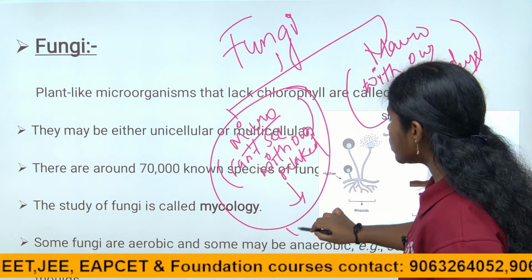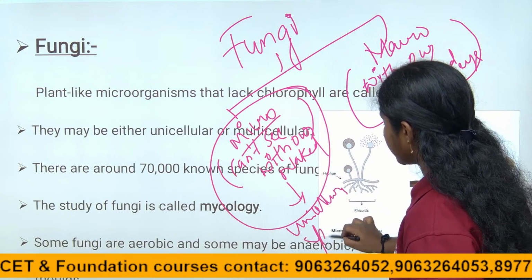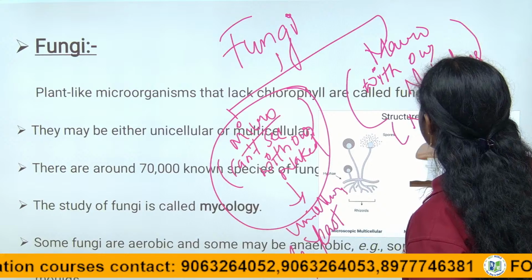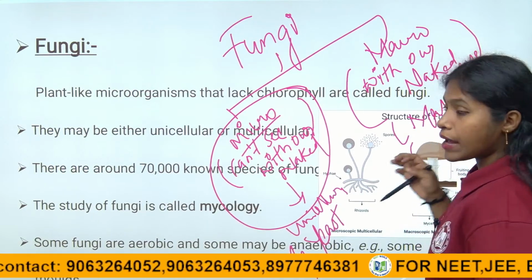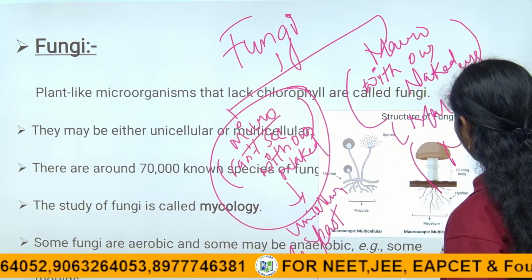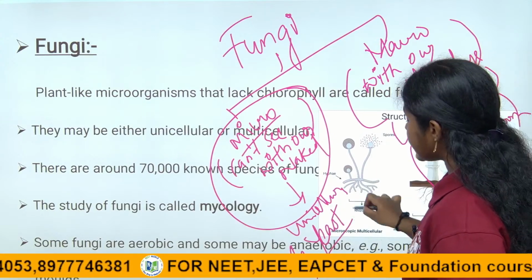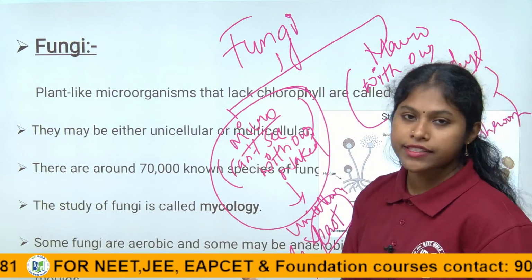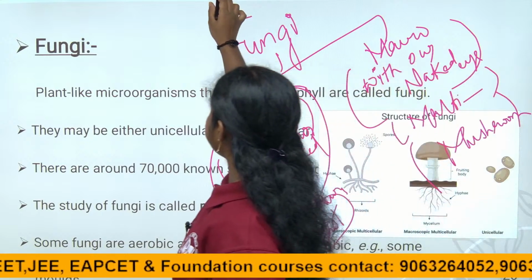So here the unicellular fungus is yeast. Example, we take yeast. And coming to the multicellular fungi, because they are made of many cells, here the mushrooms. Except yeast and mildews, all other fungi groups are mostly multicellular organisms only, right children. So this is about the fungi.